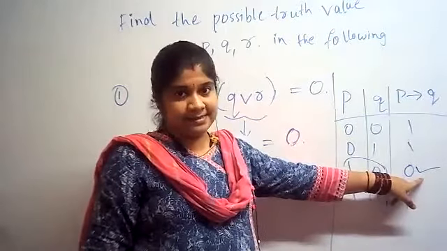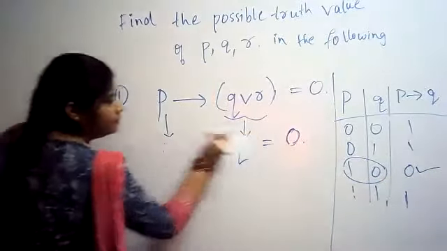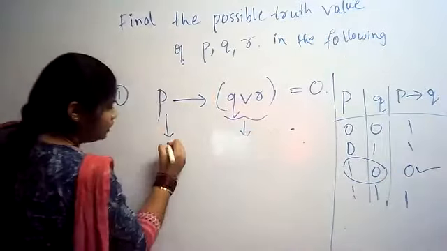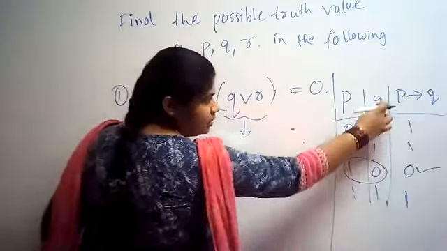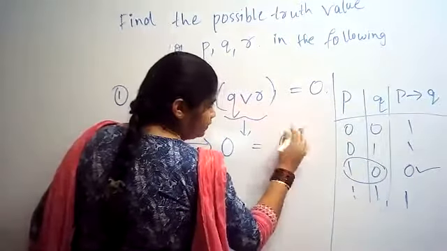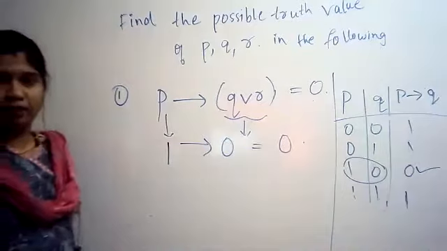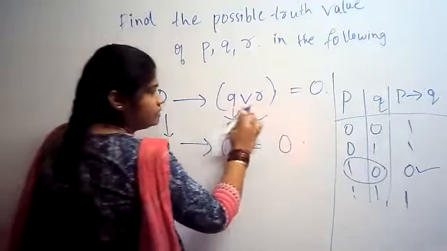So what is P here? P is 1. Condition. What is this Q? Q is 0. I think you are getting my point.